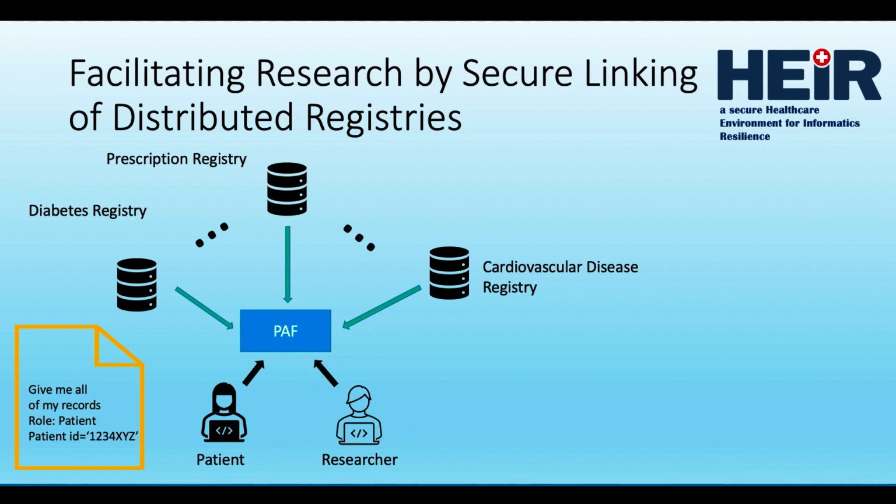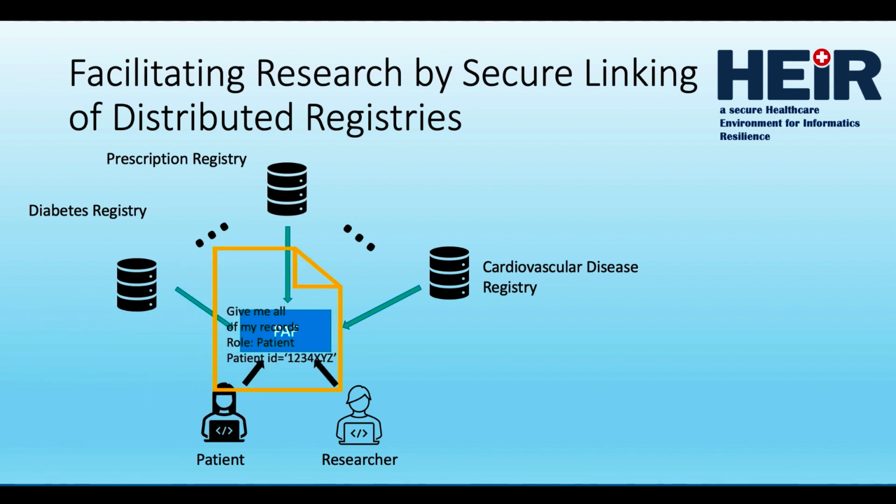We start with a patient submitting a request for all of her medical records from the linked registries. The patient's identity is authenticated by a login process, and a cryptographic certificate is generated and attached to every subsequent request. This certificate identifies the request as being of type patient information and embeds the requester's patient ID. When the privacy-aware framework receives this request, it uses securely stored passwords to go out to all the linked registries and retrieve all the records associated with this patient. All data is returned to the patient without filtering or redaction of values.